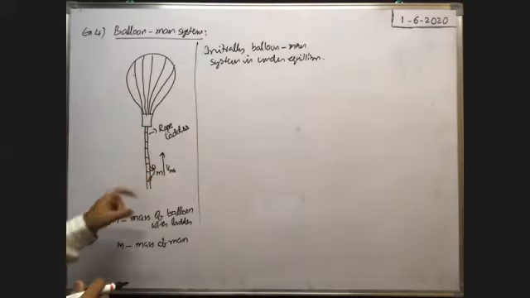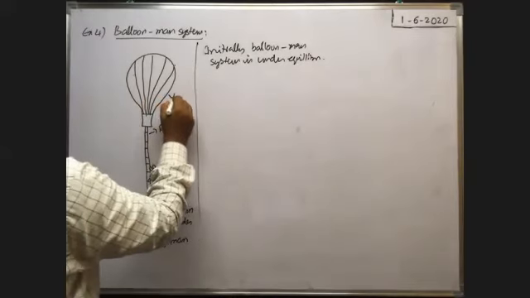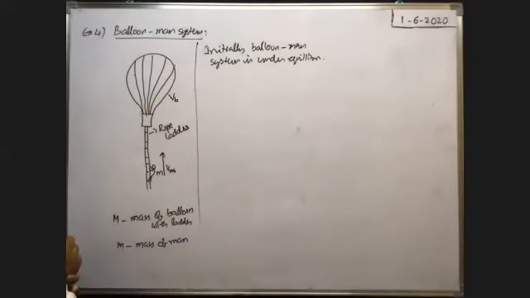At the same time, the balloon also moves. With what velocity does the balloon move? The velocity of the balloon is say VB. VB is the question mark. That is the case.